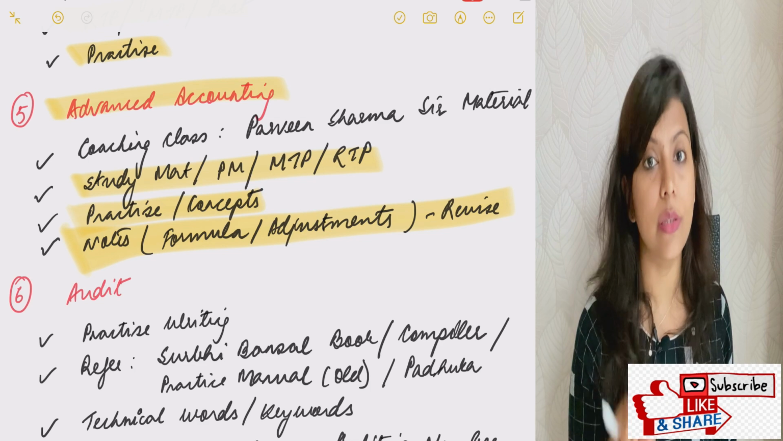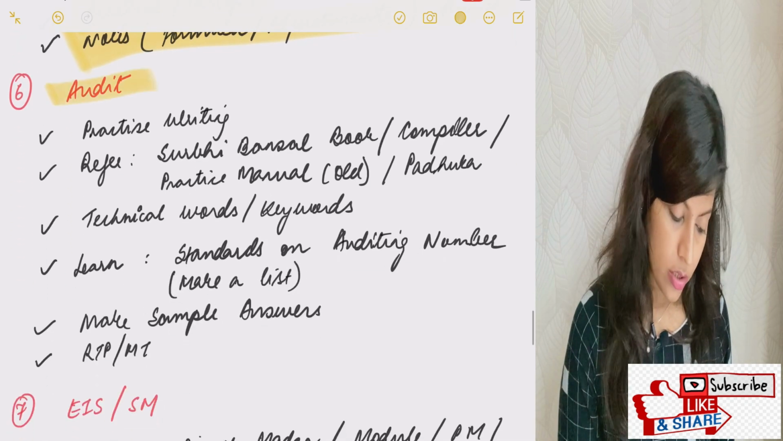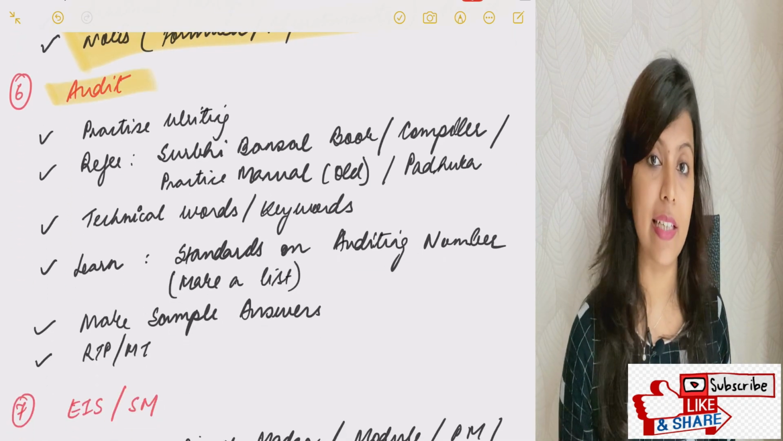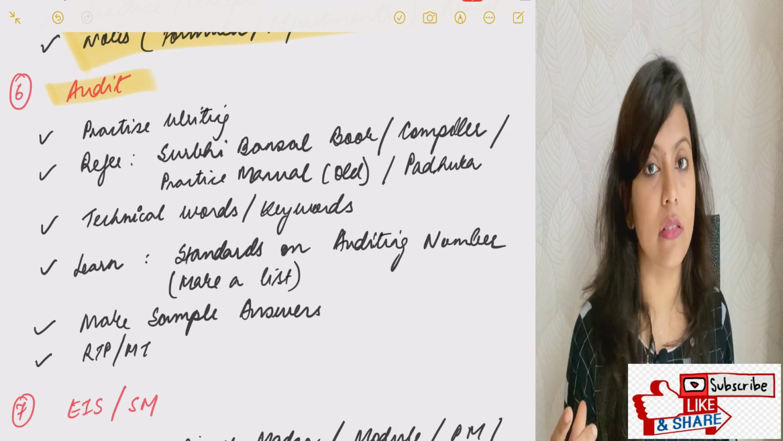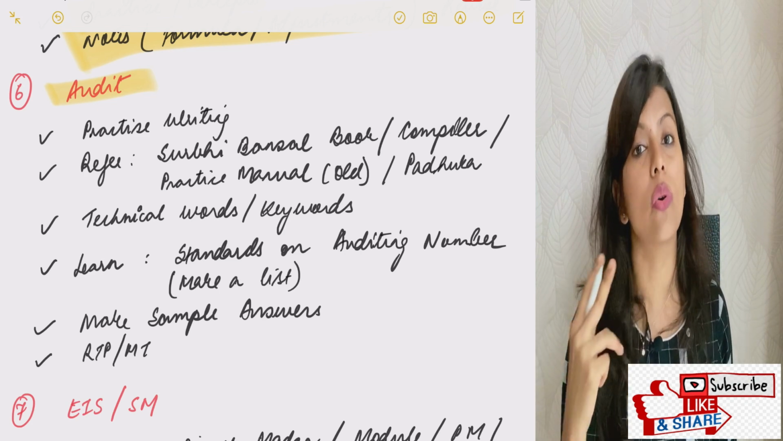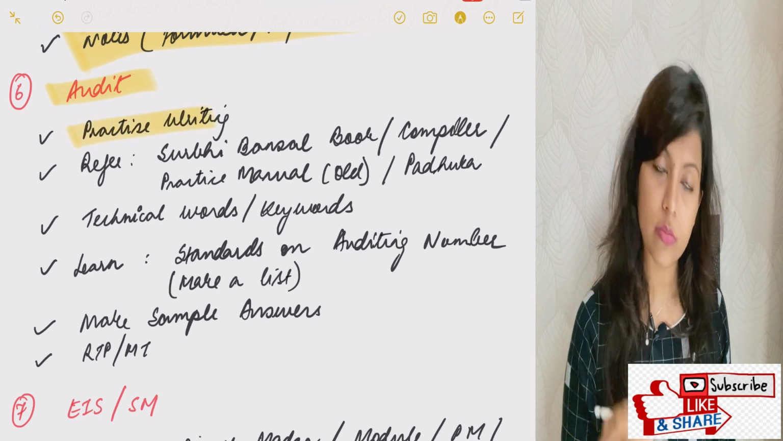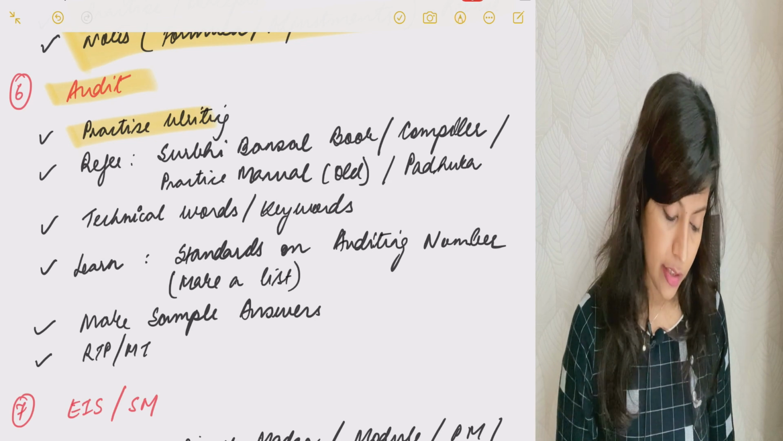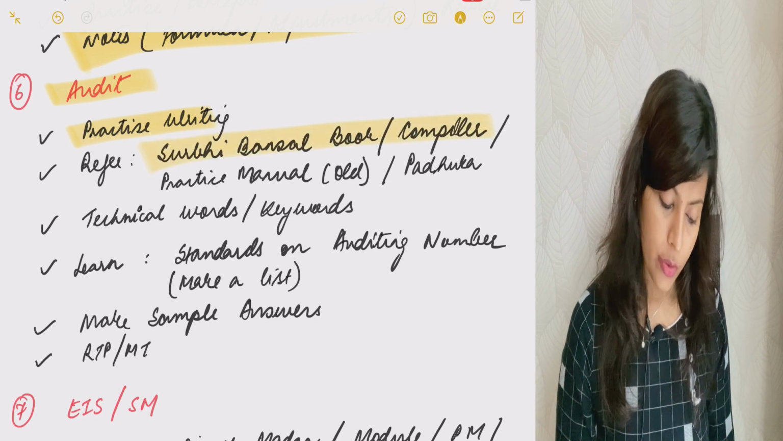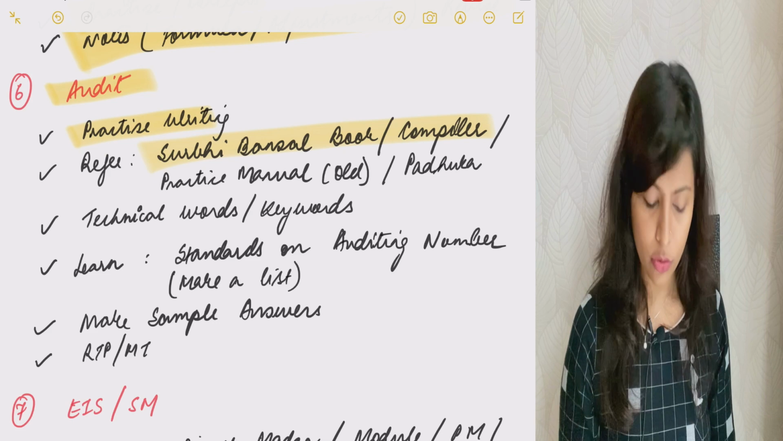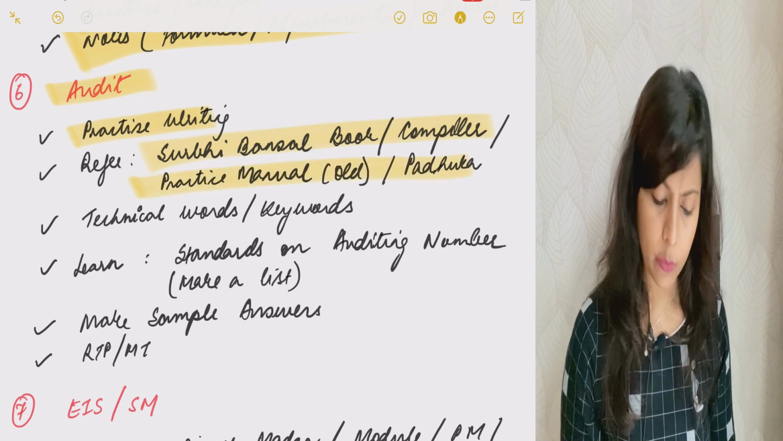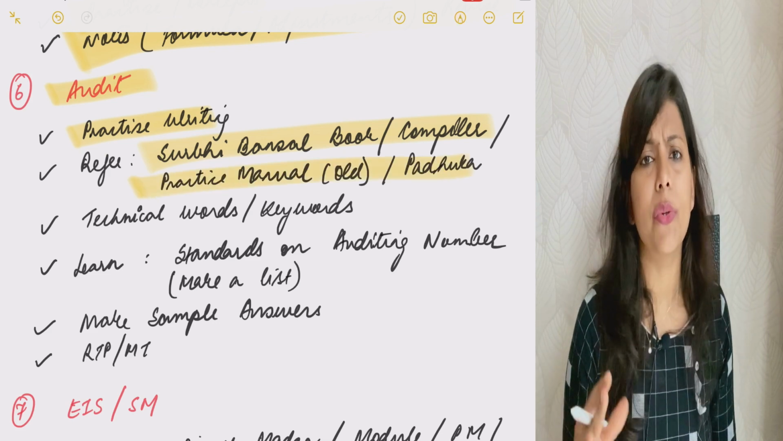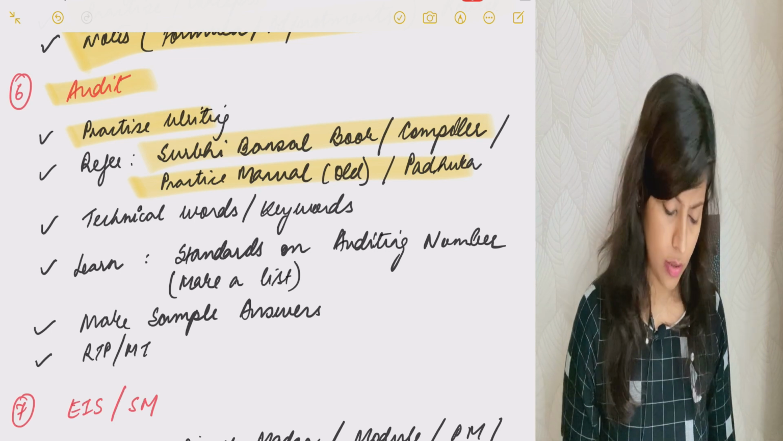That matters a lot. Then the next subject is audit. For audit, you need to practice writing, how to frame your professional answers, because ultimately you are going to be an auditor. So, start practicing writing. I referred to Surbhi Bansal book. You can also refer to this book. It's a good book. Padhuka's practice manual, old book, very nice. You can refer to that if you get it.